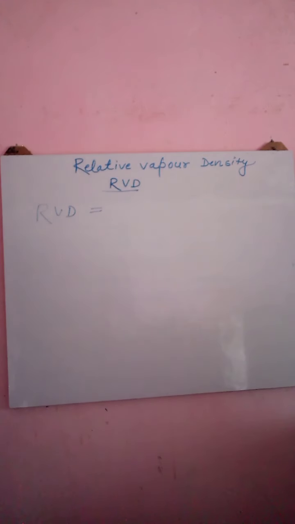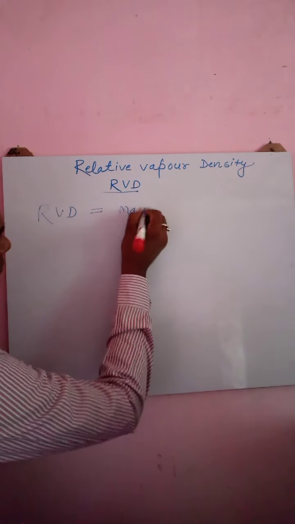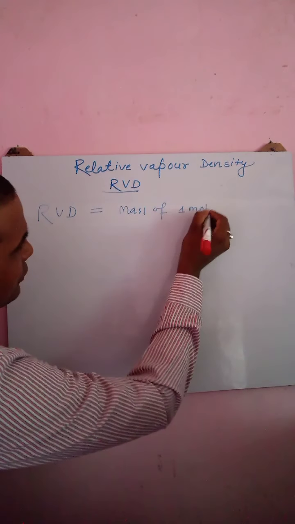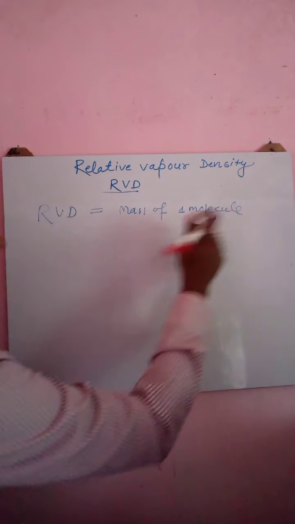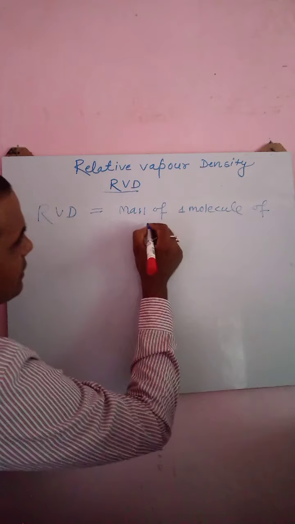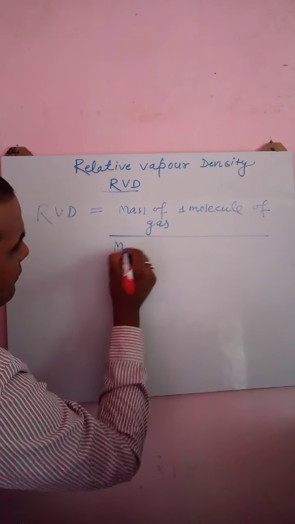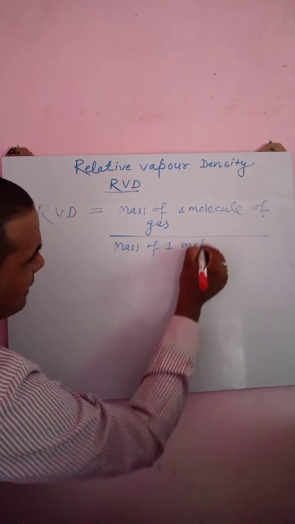So I am replacing volume with molecule: the mass of one molecule of gas divided by the mass of one molecule of hydrogen gas.